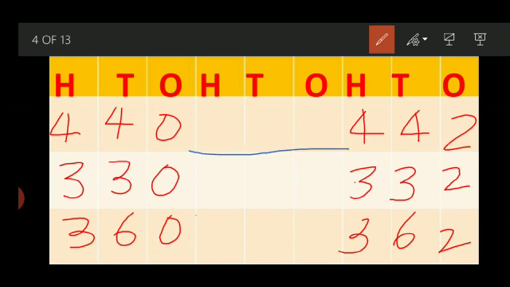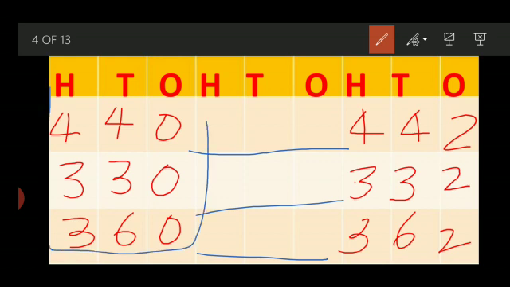We need to find what number comes between two numbers, like 440 and 442. So what comes between these two numbers? Let's see. I already told you don't look at these numbers, they can confuse you. So just hide these numbers and go to the last numbers. Your number ends on 2. This also ends on 2. This also. Why have I taken similar numbers? Because I have put 0 in these numbers, so you don't look at them. That's why I took similar numbers at every place, so no confusion will be there.